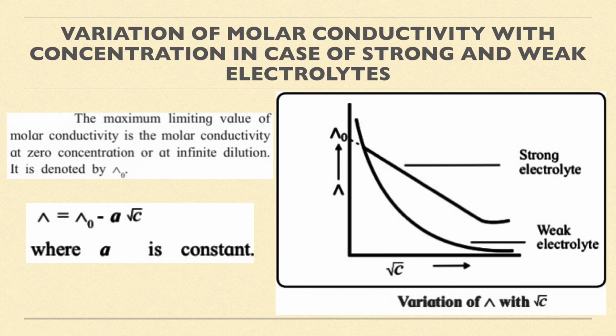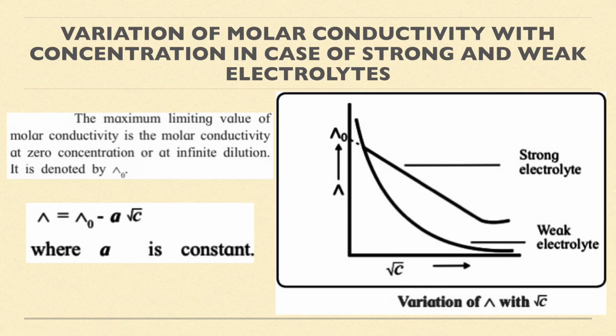Now you can see that in the graph, strong electrolyte is a linear graph. So after extrapolation of the graph, I will get directly the value of lambda naught. That is very easy for me. But when I see for weak electrolyte, the graph, if I start to extrapolate, it is not going to touch the y-axis. Therefore, lambda naught value for weak electrolyte cannot be calculated by using this.